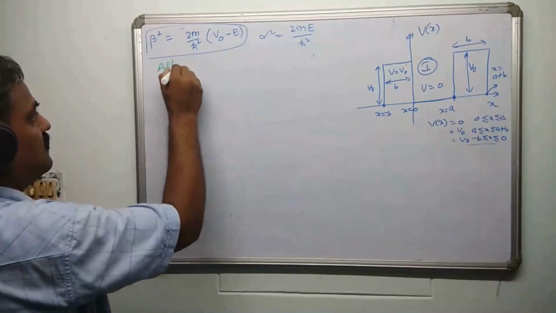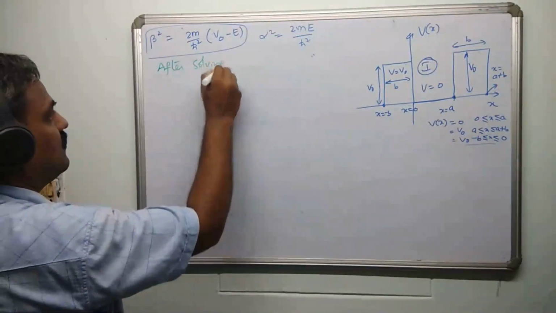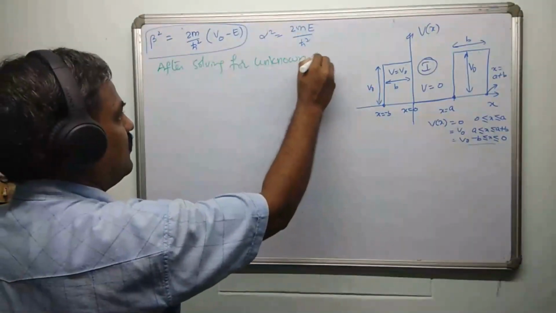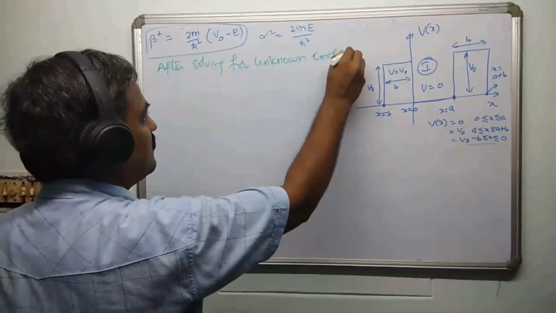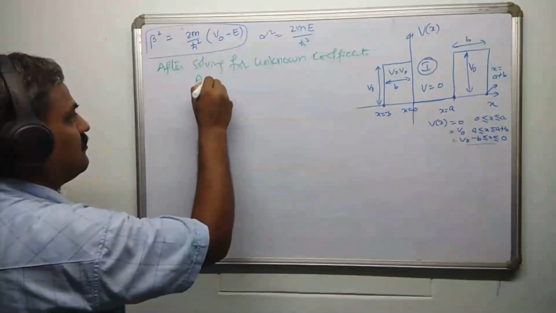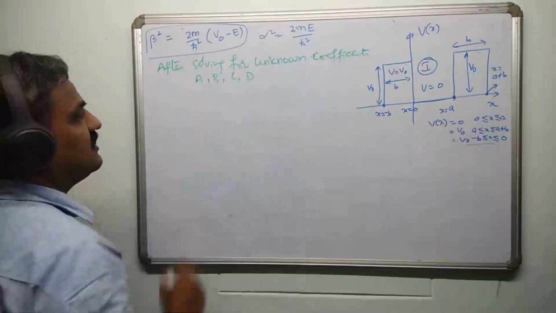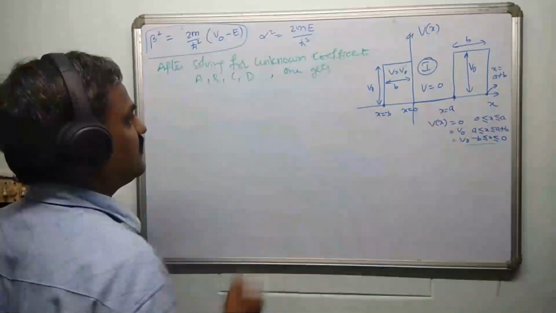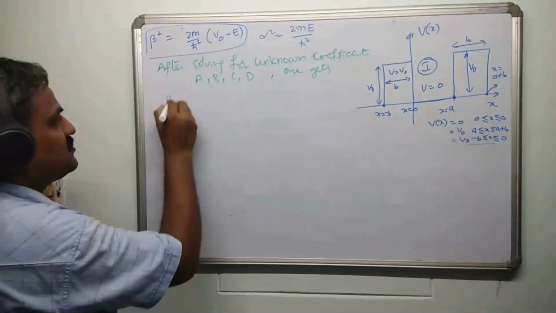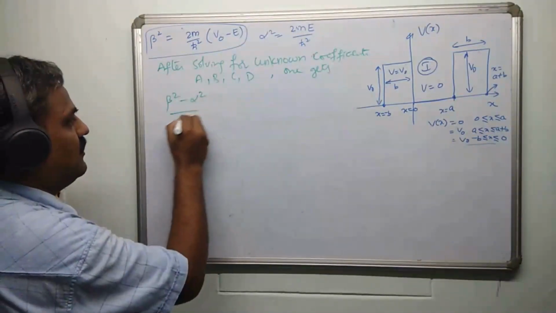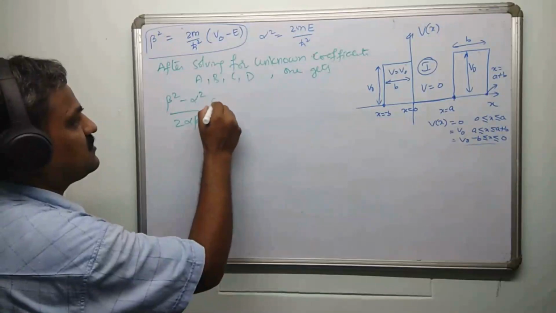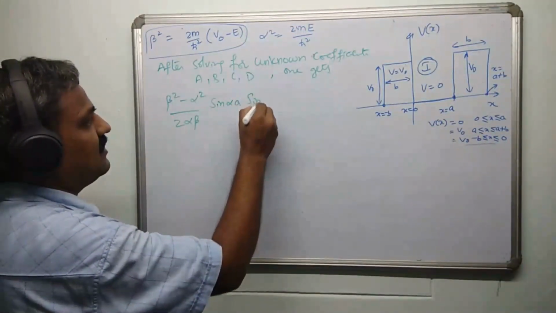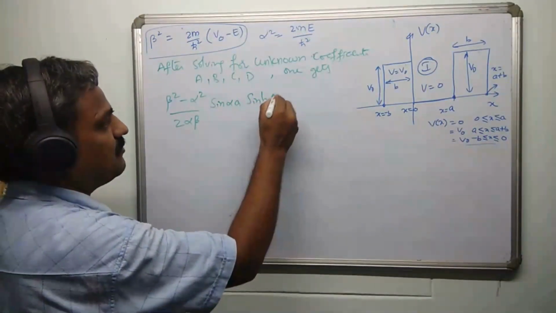After solving for unknown coefficients A, B, C, D, one gets (beta square minus alpha square) by 2 alpha beta, sin alpha a into sinh beta b.